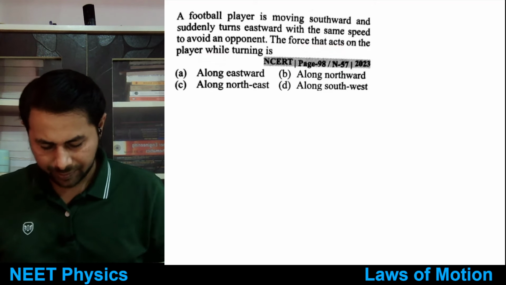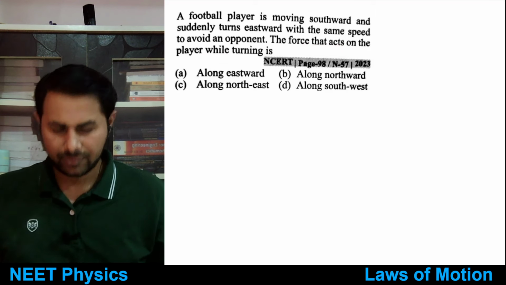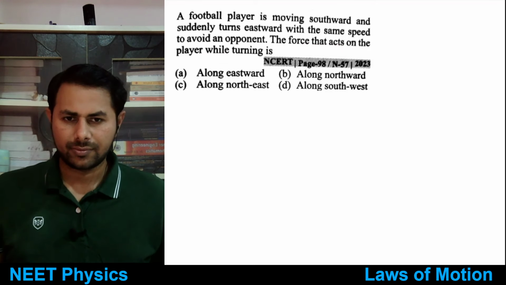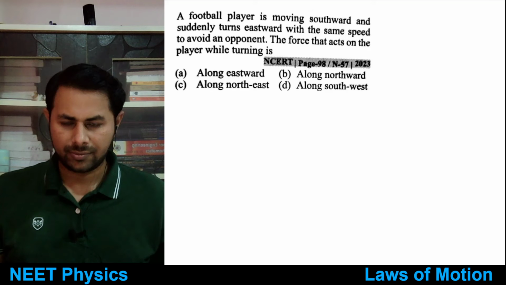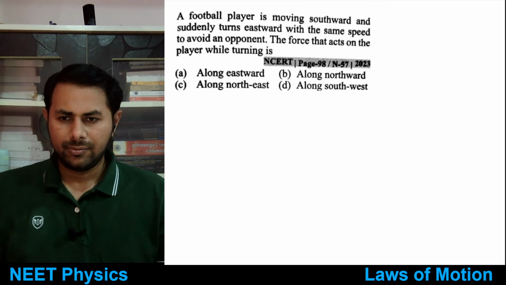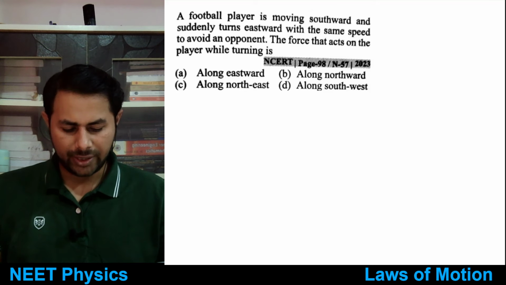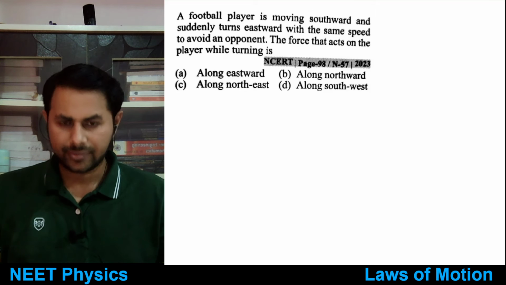Tell me. Anyone? Option D, along southwest.